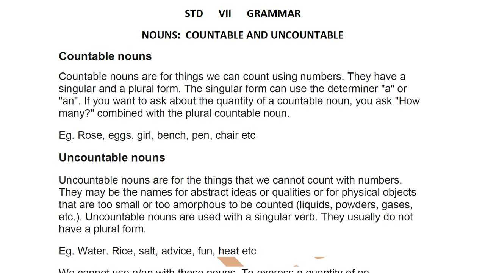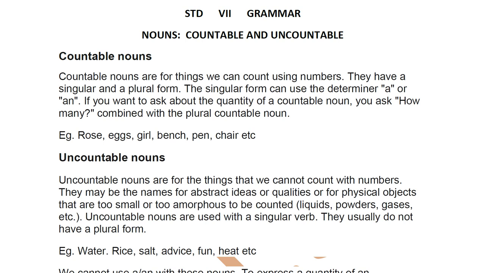I'll read and then I'll explain. Countable nouns. Countable nouns are for things we can count using numbers. They have a singular and a plural form. The singular form can use the determiner a or an. If you want to ask about the quantity of a countable noun, you ask how many combined with the plural countable noun. Example: rose, eggs, girl, bench, pen, chair, etc.